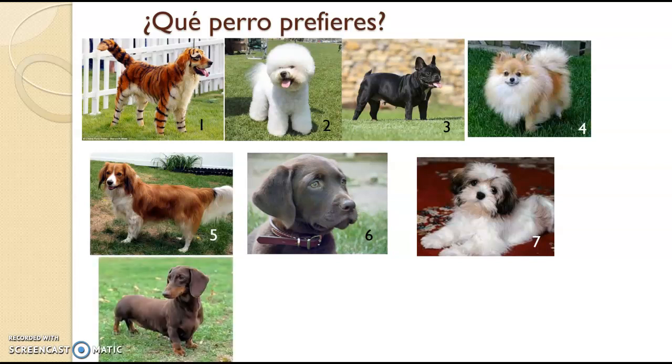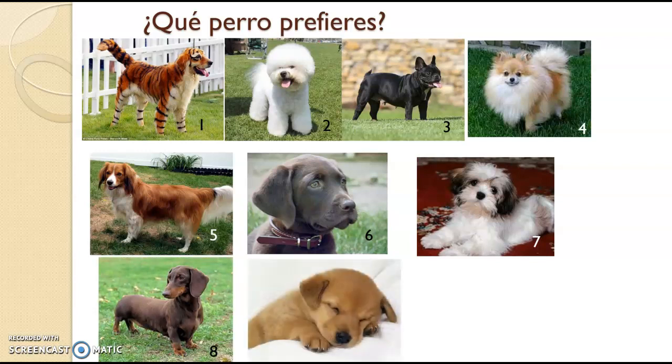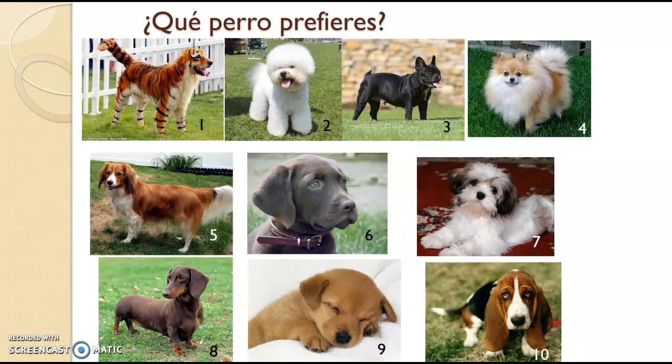Okay, keep going. How about el octavo perro, that little wiener dog? El octavo. You hear the word ocho a little bit in there. El noveno perro. Ay, mi corazón. Y el décimo perro. Do you hear the word decimal in there? Décimo. Also, you hear the word 10. Has to do with 10. El décimo perro. Pause and tell me which one of those three, octavo, noveno, o décimo perro, prefieres. Okay, out of all of them, I would say probably yo prefiero el noveno perro o el sexto perro. I don't know. We all have different preferences, so it can be whatever one you want.